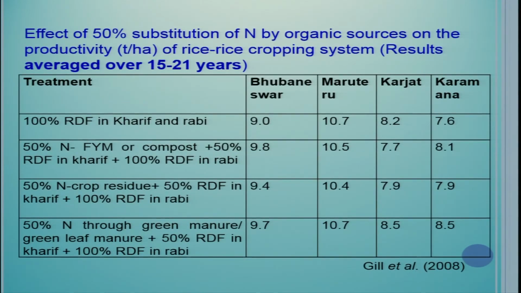So see this case, the effect of 50% substitution of nitrogen by organic sources on the productivity of the rice cropping system. This is quite interesting, that organic manures like farmyard manure can substitute nitrogen; 50% nitrogen can be substituted.